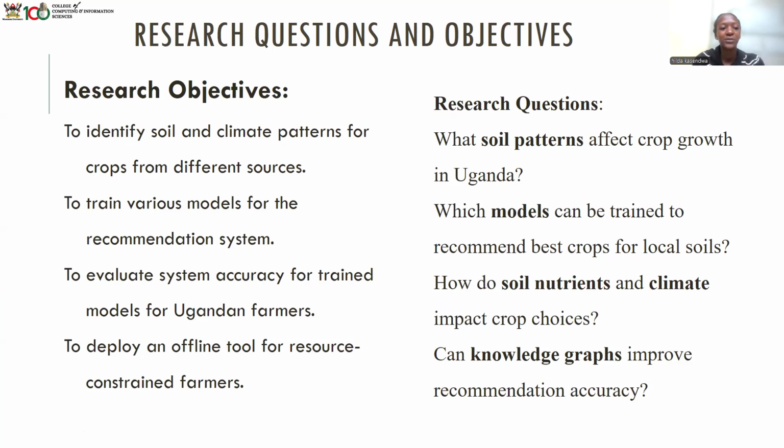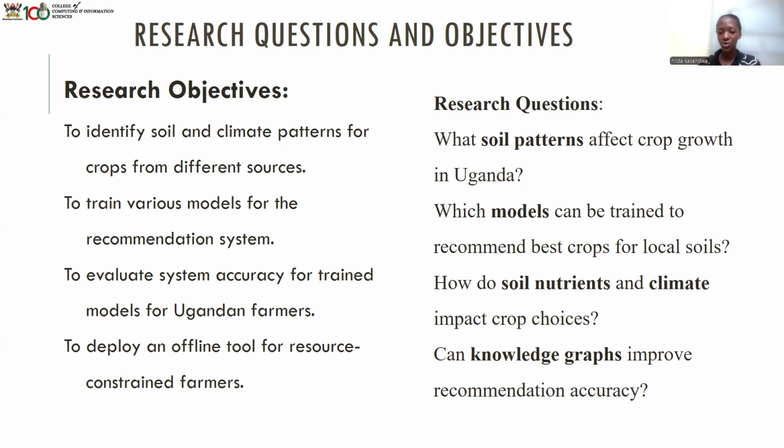Our research objectives were to identify soil and climate patterns for crops from different sources, to train various models for the recommendation system, to evaluate system accuracy for trained models for Ugandan farmers, and to deploy an offline tool for resource-constrained farmers. Then the questions we were asking ourselves were, what soil patterns affect crop growth in Uganda?